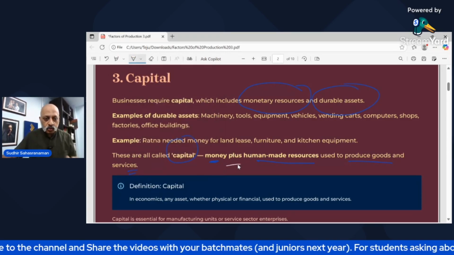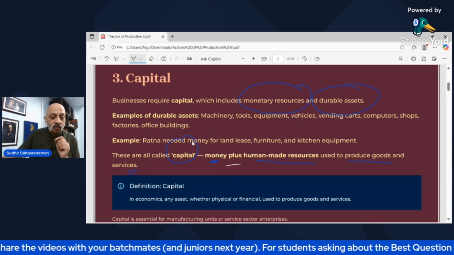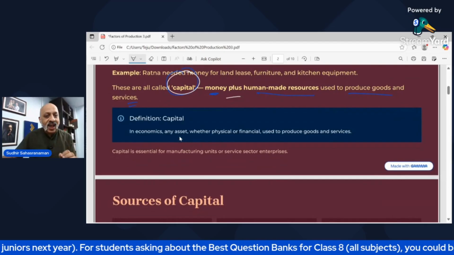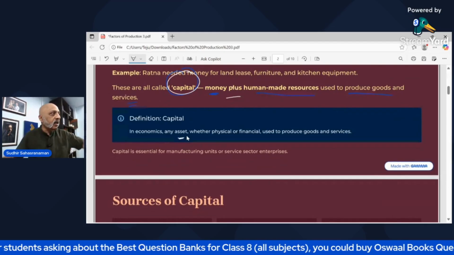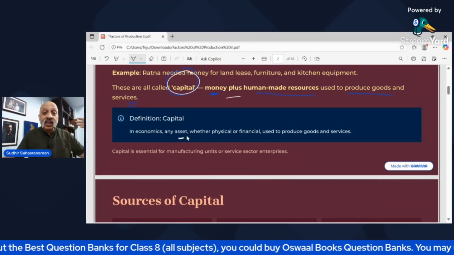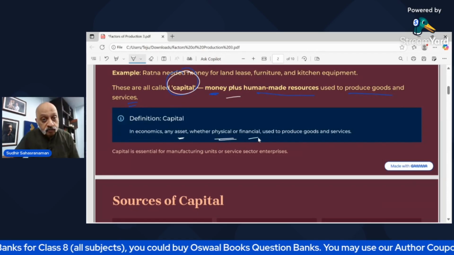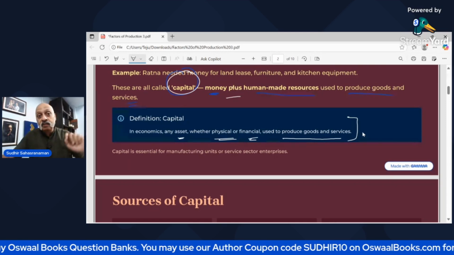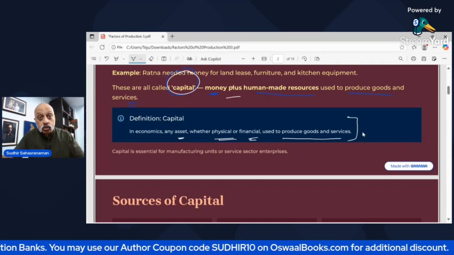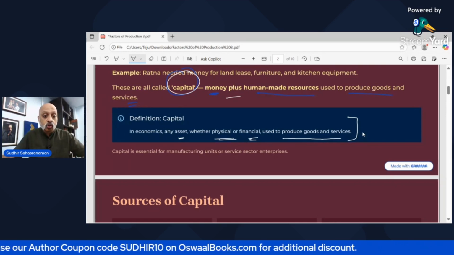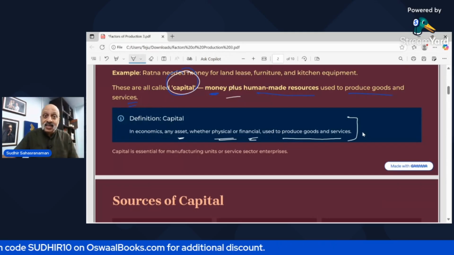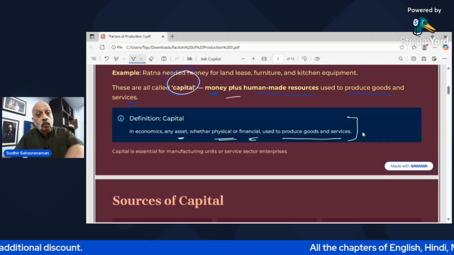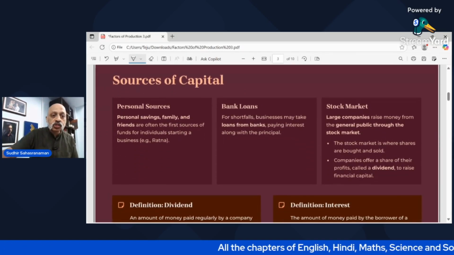Yeah. So all this comes under the word capital. So when you talk about defining capital in economics, any asset would mean a building, any tool, any equipment, any vehicle, whether physical or financial, used to produce goods and services. So the computer that is used by the accountant is also something which is done by the use of capital. It's an asset, right? It's an asset because you have spent money and its work is being used in order to make your business better. Now let's come to the sources of capital.